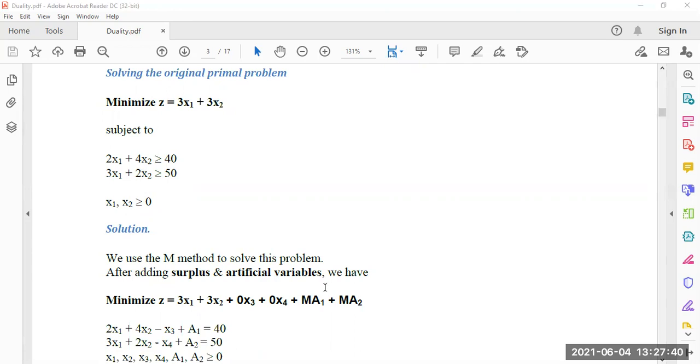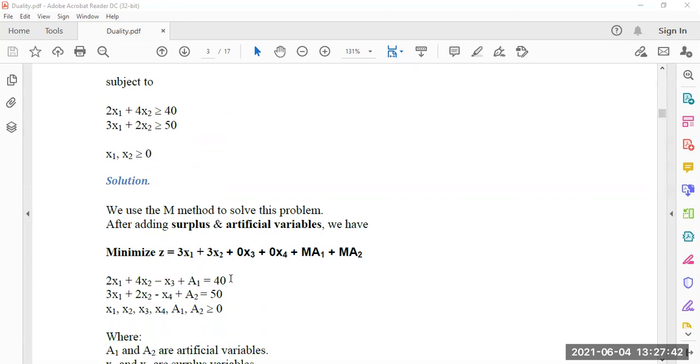After adding surplus and artificial variables, we can write: minimize z equal to 3x1 plus 3x2 plus 0x3 plus 0x4, these are the surplus variables, plus M into a1 plus M into a2. M is the coefficient of the big M method. M is very large, and a1, a2 are the artificial variables.